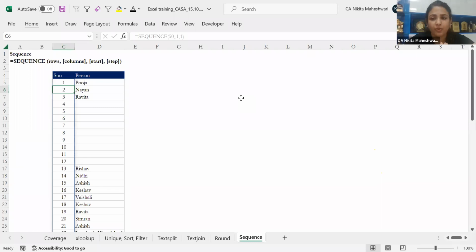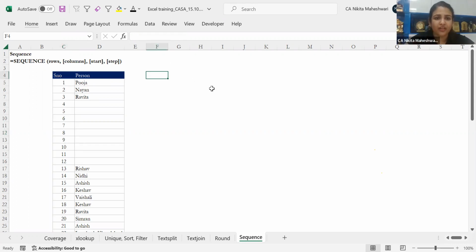Sir, there is no alternative of this. I'll have to check it. But sir, this particular split function, where it is resulting in multiple cells, nothing like that is available in 2007. So I don't think it will be available.